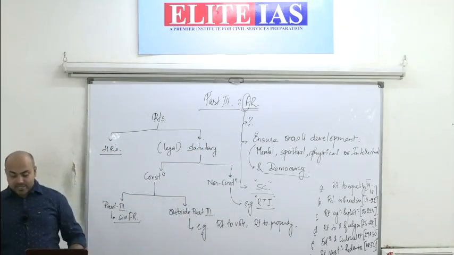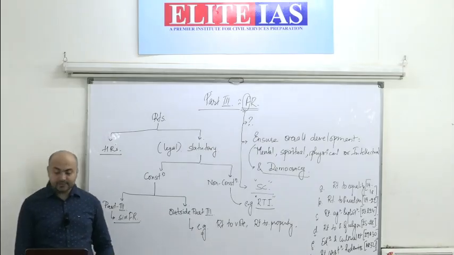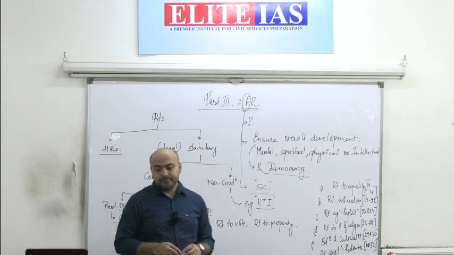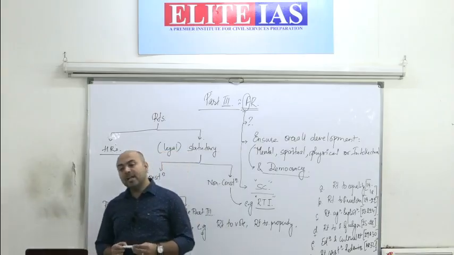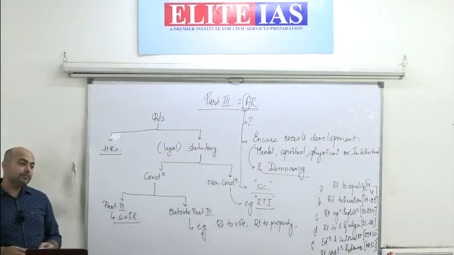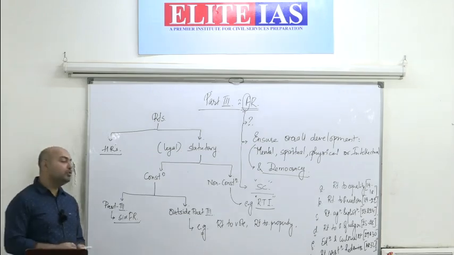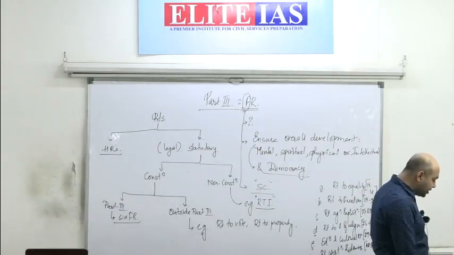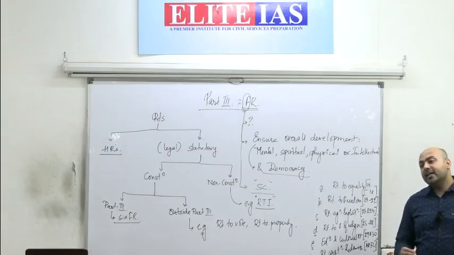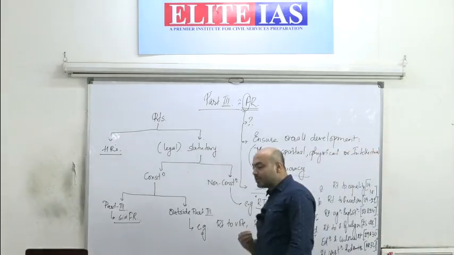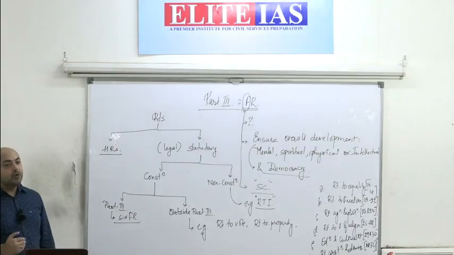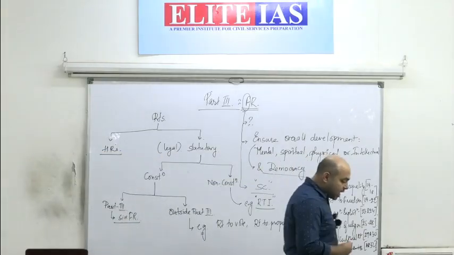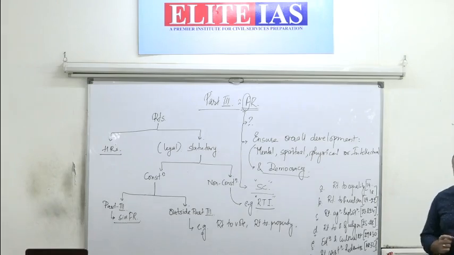Second, they are enforceable rights. That is, they are enforceable against the state, except right against untouchability and right against exploitation, which are enforceable against the state and individuals.